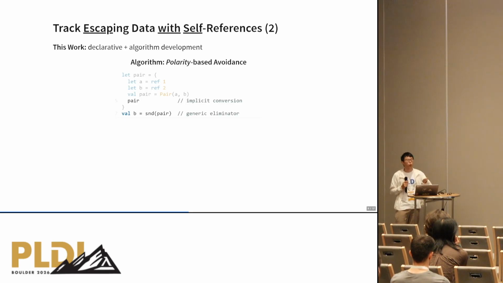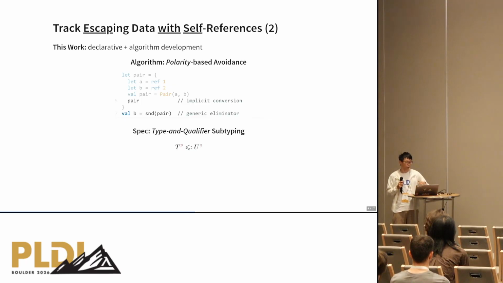We start with the top level algorithm. We need to do some kind of polarity-based avoidance: in some of the covariant cases, we replace variables with self-references, and in contravariant cases, we need to remove such ill occurrences of variables. And to prove this is a sound way to do this, we need to have a spec.